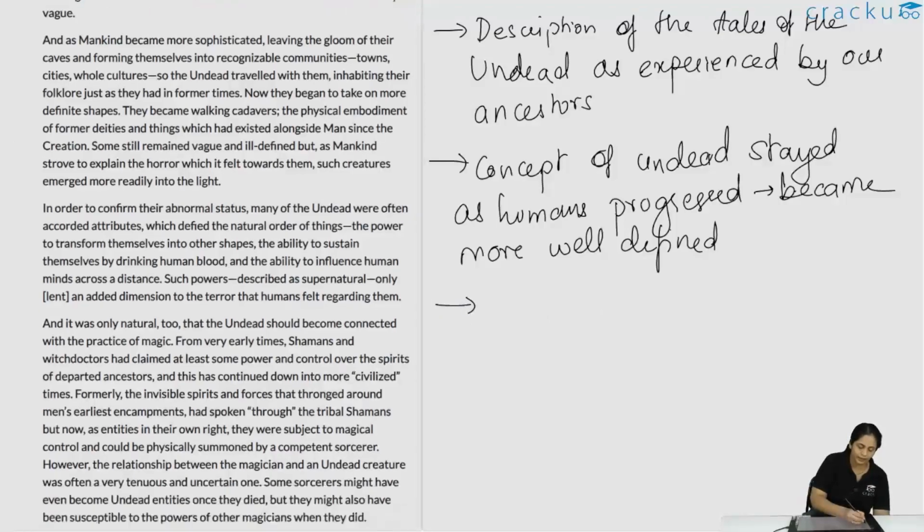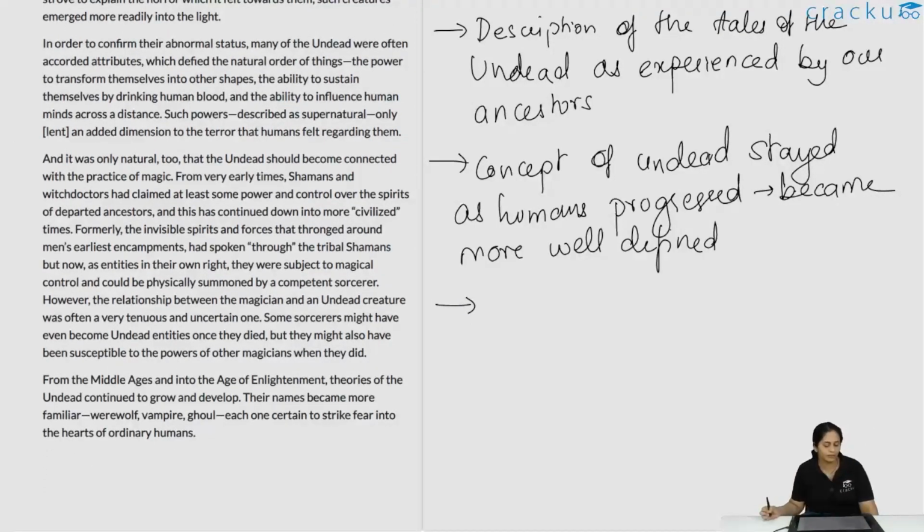Now let's take a look at the next paragraph. In order to confirm their abnormal status, many of the undead were often accorded attributes which defied the natural order of things: the power to transform themselves into other shapes, the ability to sustain themselves by drinking human blood, and the ability to influence human minds across a distance. Such powers, described as supernatural, only lent an added dimension to the terror that humans felt regarding them.